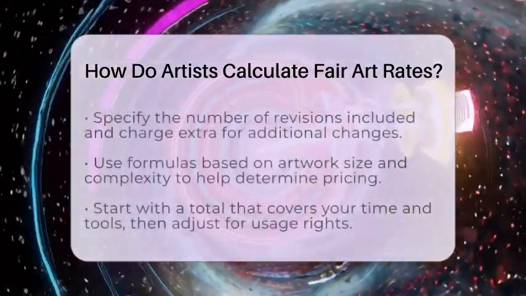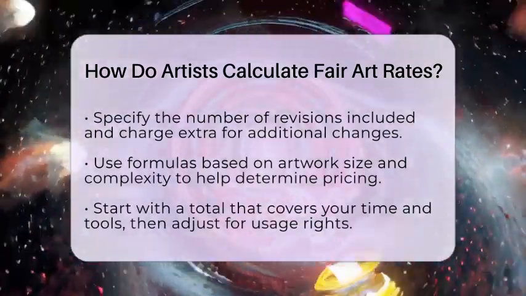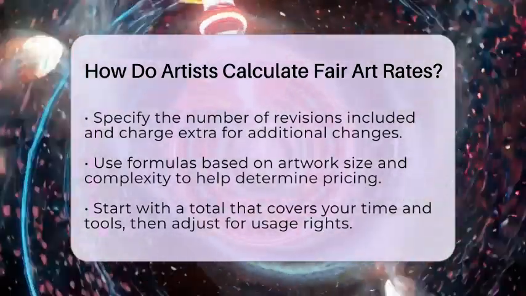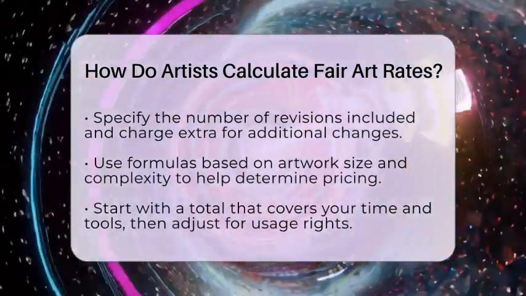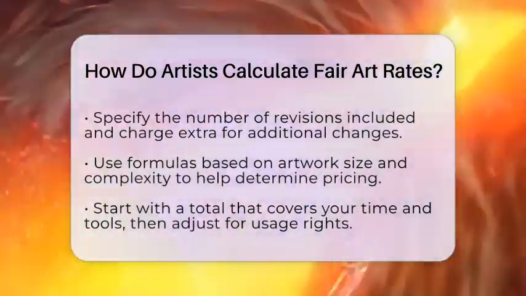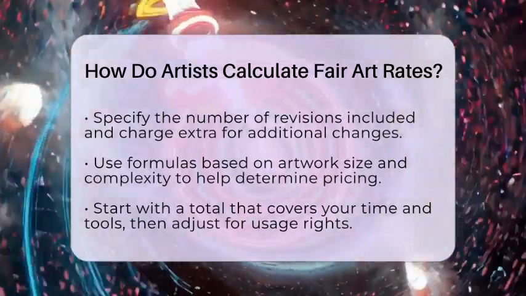You can choose different ways to price your work. One way is time and materials, where you charge based on estimated hours plus extra costs. This method is transparent and works well for complex projects. Alternatively, you can set a fixed price for the entire project, which gives the client a clear upfront cost.